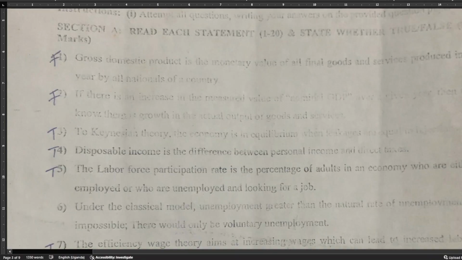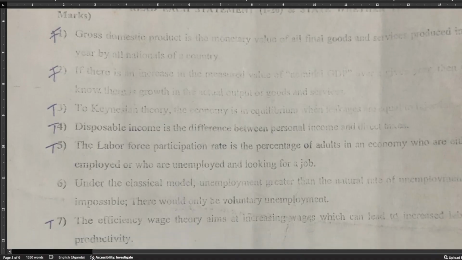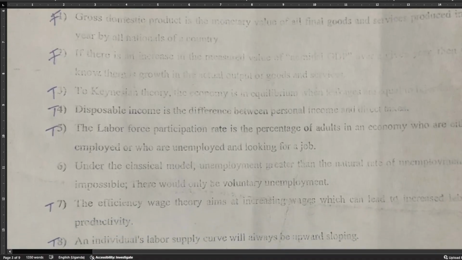Then number three, according to Keynesian theory, the economy is in equilibrium when leakages are equal to injections. And we see that that is true. What they produce at last is all spent. That is the brief of this number. All what is spent is always equal to what has been produced. Injections add to the circular flow of income,